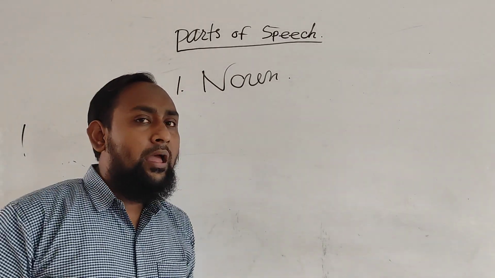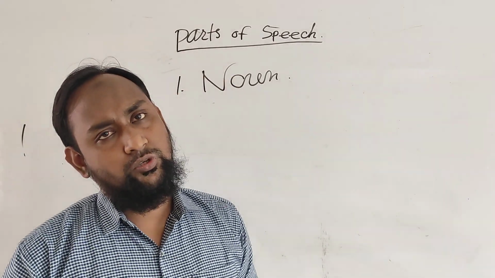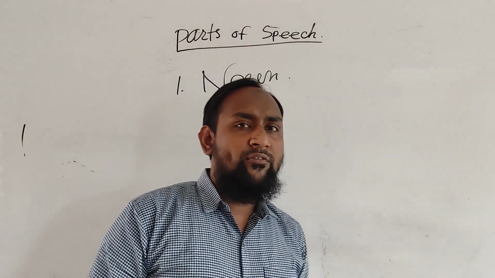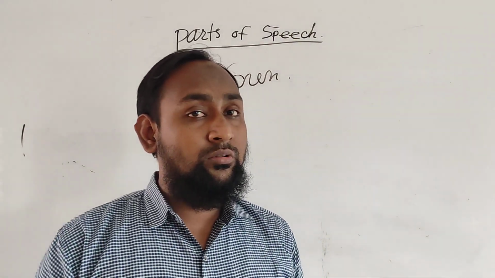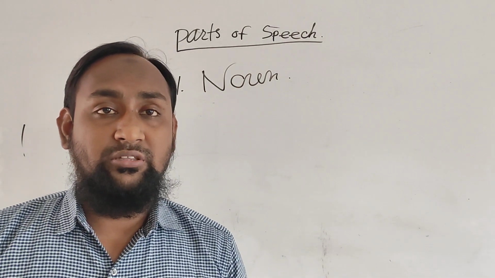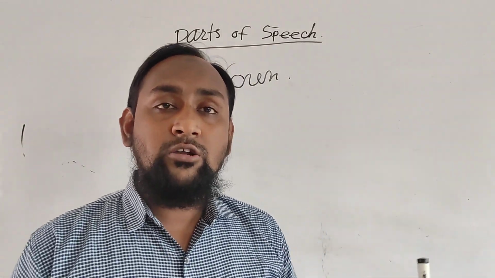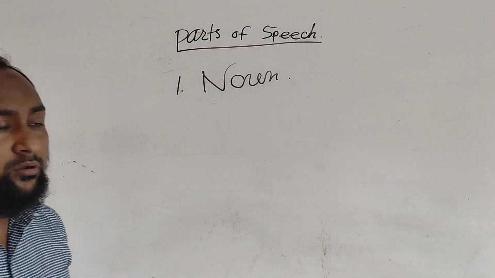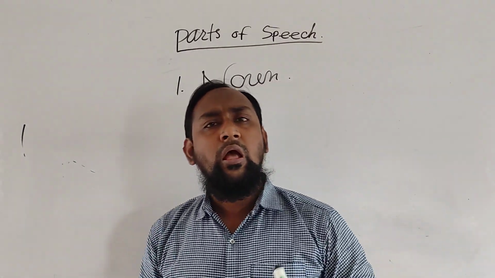A noun can also be countable or uncountable. What are countable and uncountable nouns? A countable noun is a noun that can be counted. An uncountable noun means a noun that cannot be counted. It is quite impossible to count these kinds of nouns.